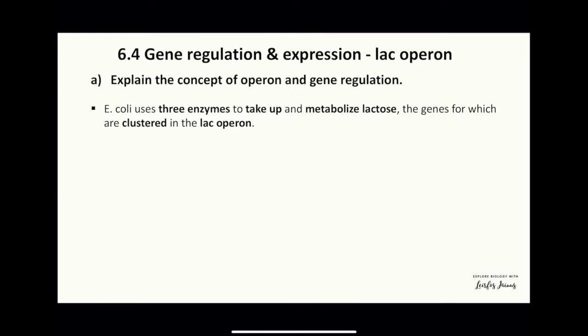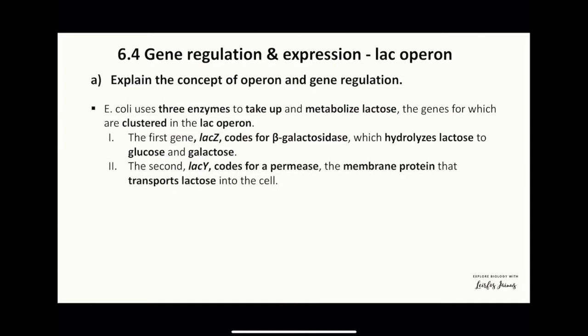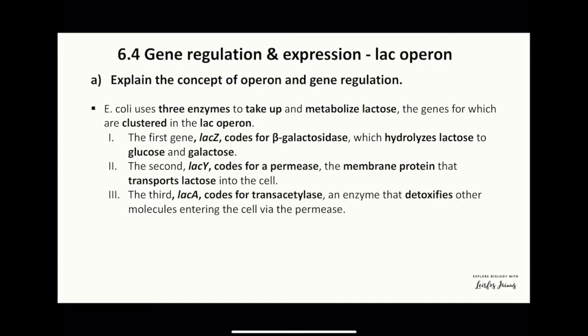E. coli uses three enzymes to take up and metabolize lactose, the genes for which are clustered in the Lac Operon. The first gene, LacZ, codes for beta-galactosidase, which hydrolyzes lactose to glucose and galactose. The second gene, LacY, codes for permease, the membrane protein that transports lactose into the cell. The third gene, LacA, codes for transacetylase, an enzyme that detoxifies other molecules entering the cell via the permease. Unusually, the gene for the Lac repressor, LacI, is adjacent to the Lac Operon.